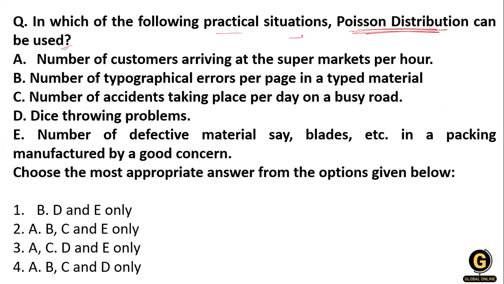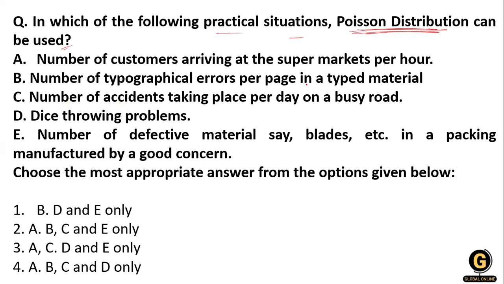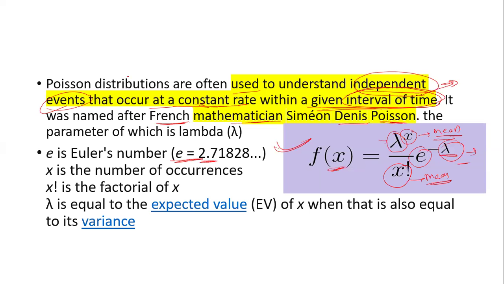The Poisson distribution, the practical situation where it is to be used. You know that the Poisson distribution is on the basis of the interval and the constant trend on the independent event, the event which is not constant. And one more thing, the Poisson distribution also has a small rate of occurrence, which means there is a chance of occurrence at a very small rate.